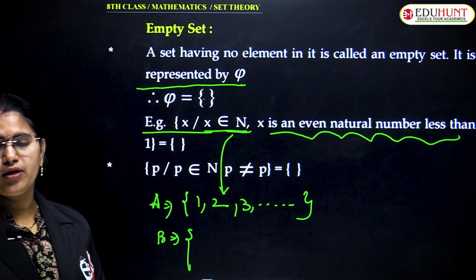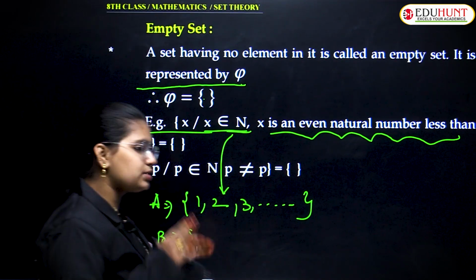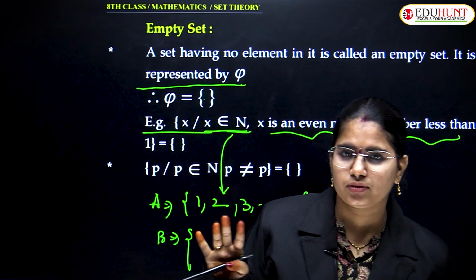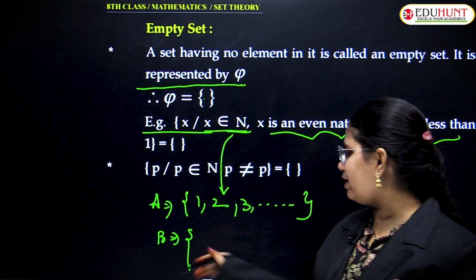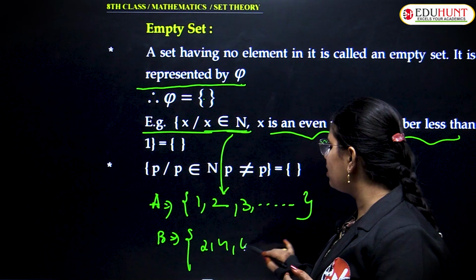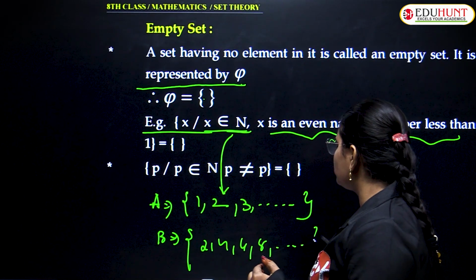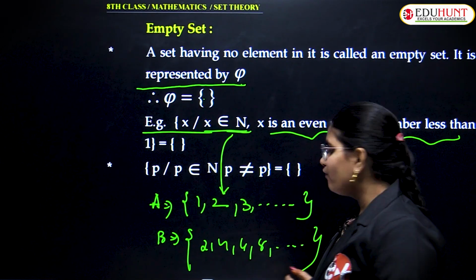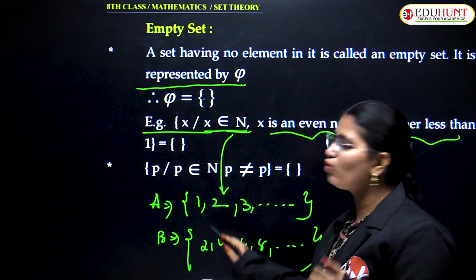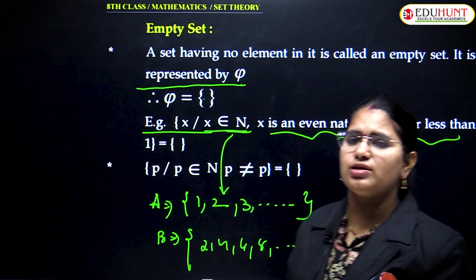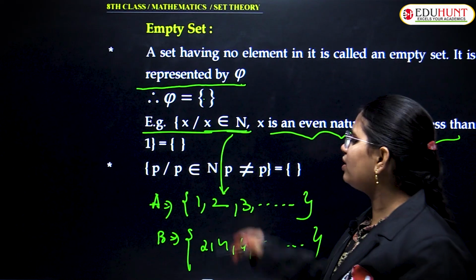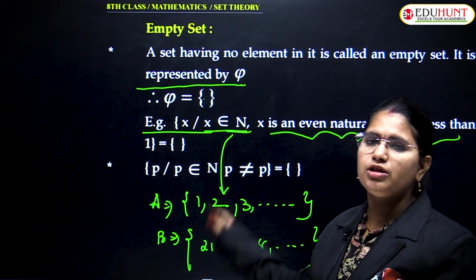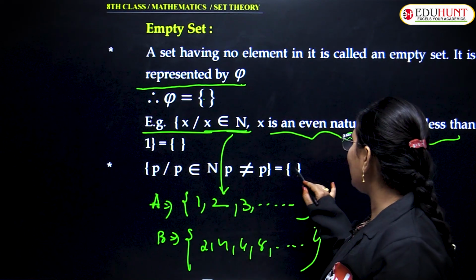Even natural numbers actually start from 2: 2, 4, 6, 8. Which are less than 1 means you don't find any such even natural number. So in that case, we don't have any common element between these two. That means we will have an empty set.